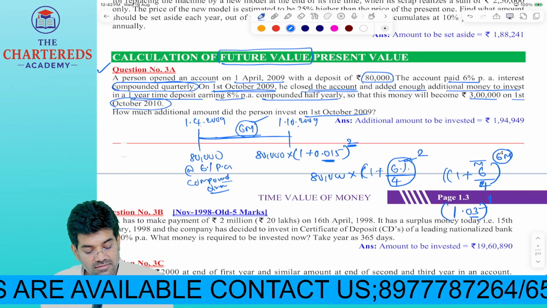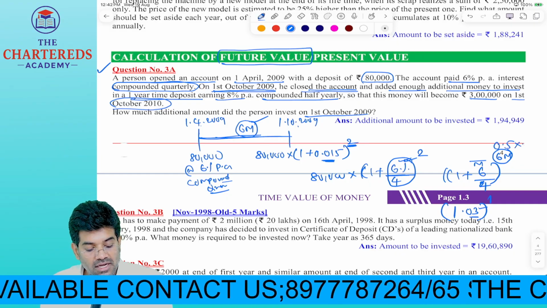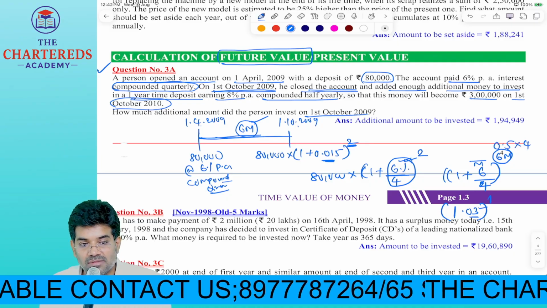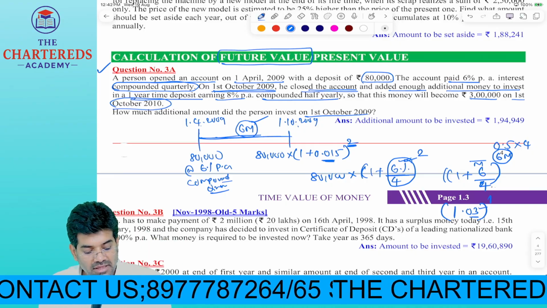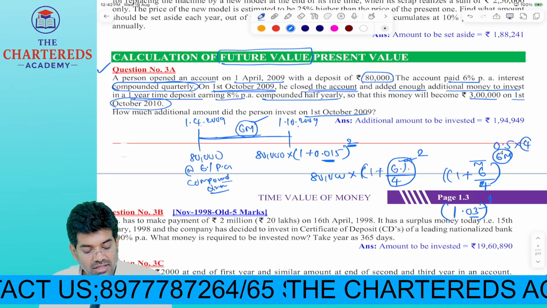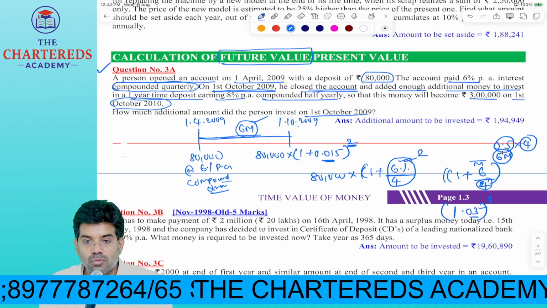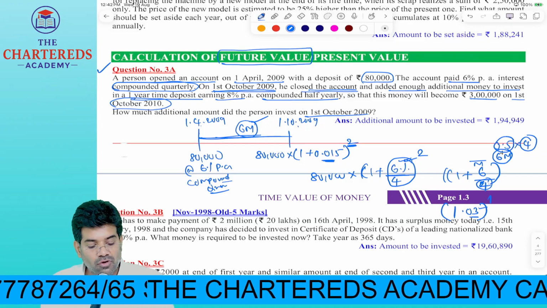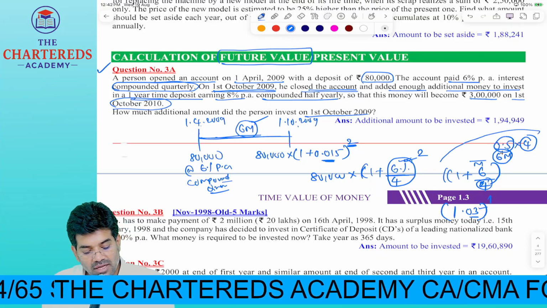0.5 we can put, into how many times compounding is happening in a year? 4 times. In the formula, I said n into m. So what is m here? 4. So what should we take here also? We should take 4. And what is the investment period? 0.5. So 0.5 into 4 is how much? 2. Right? So this is formula wise.